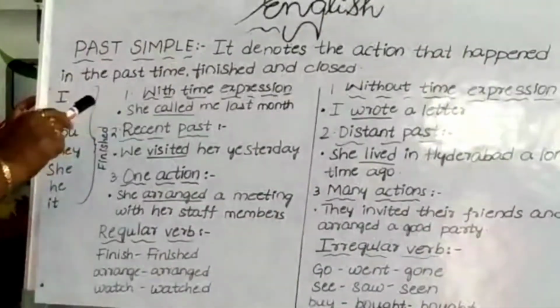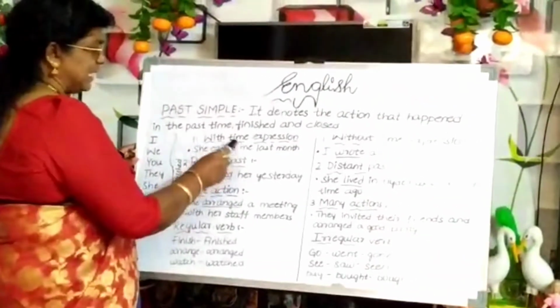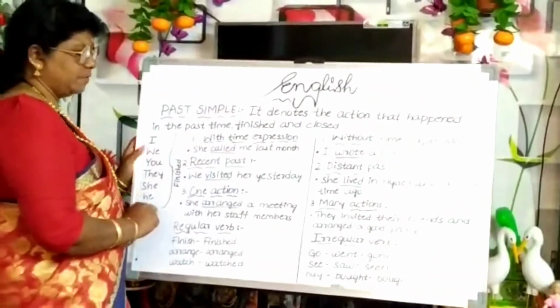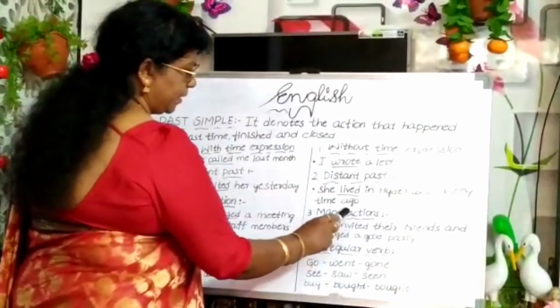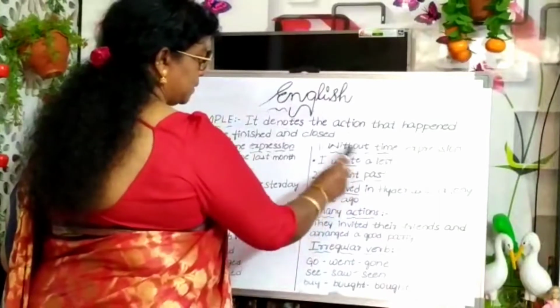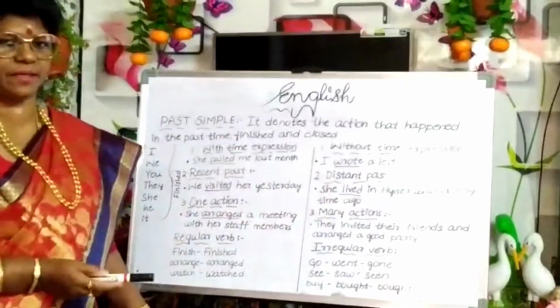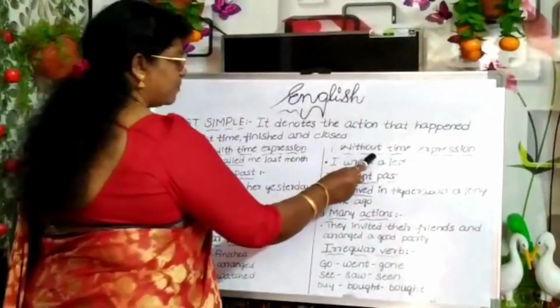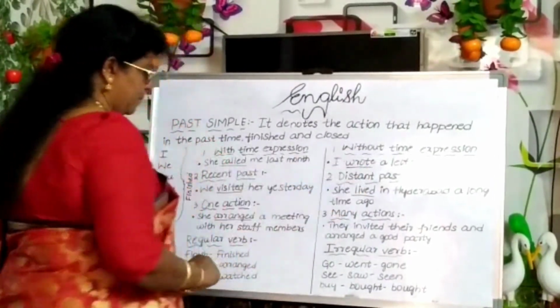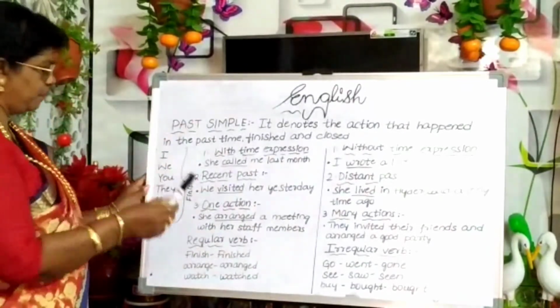And here I think you might have observed one thing. Most of the places we used the ed form, I mean regular verbs. Here somewhere I used wrote. We won't say write, no? Wrote only we will say. So this we call an irregular verb. Regular verbs I already mentioned in the last class also.